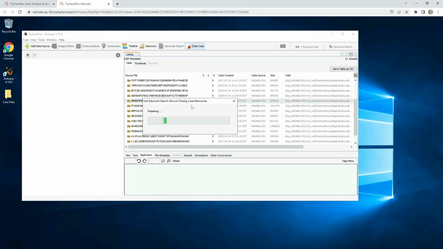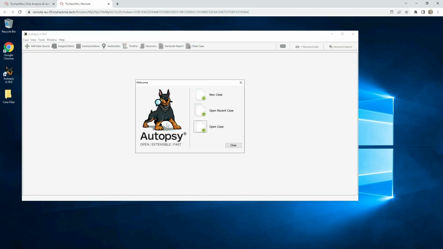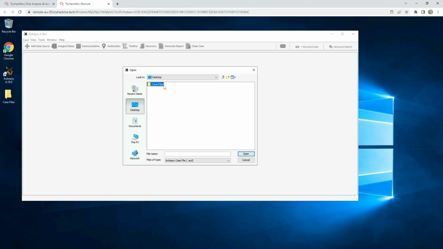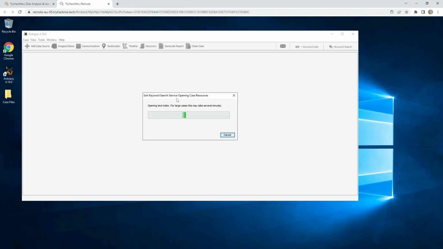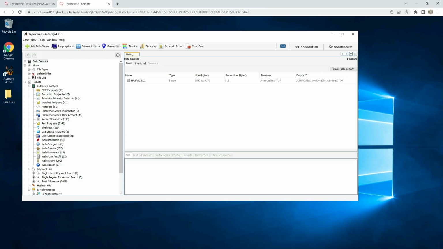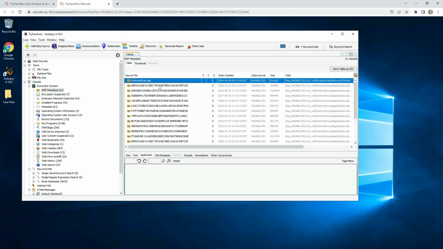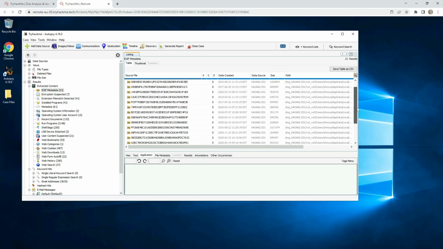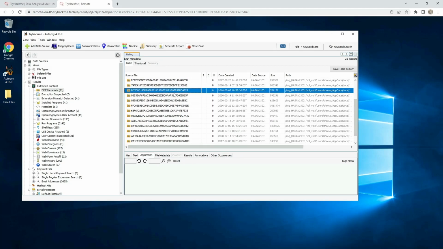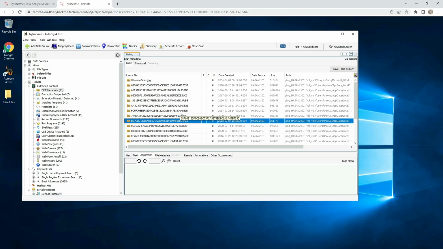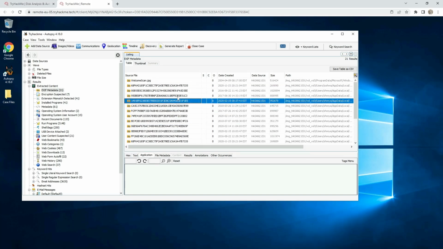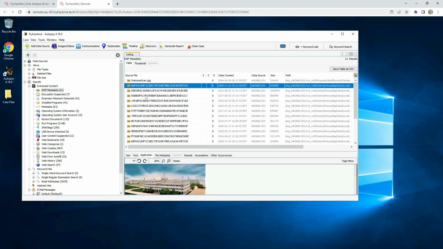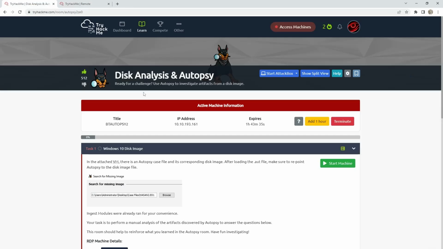So close the case and then open it again, and now it should work. Now it's working like this. This is good, and we can start with the first questions.